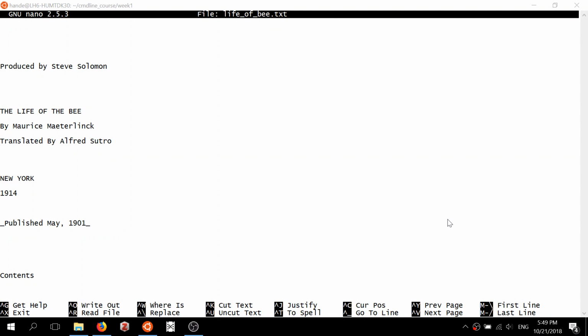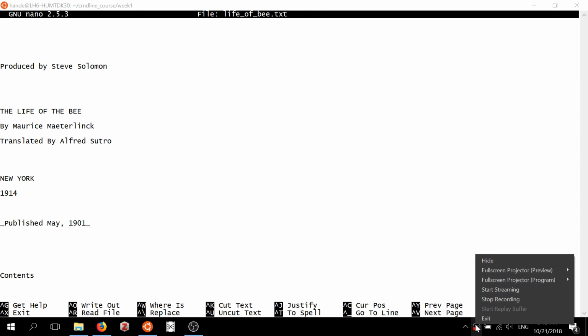So a text editor such as Nano or Vim or Emacs, or for example Notepad in Windows or Gedit in Linux, is a very simple program that just opens the file in the disk, and whatever the contents are, it shows the contents to us. And since the text file is already human readable in the disk, when we open this file in our editor, the contents are just meaningful.